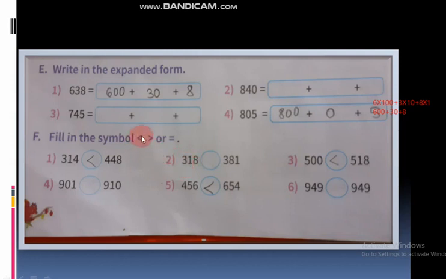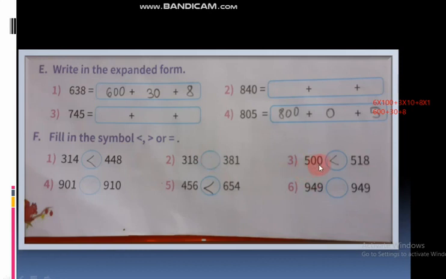First number is smaller means you have to put the smaller sign. First number is bigger means you have to put the bigger sign. Understood? See, here which is bigger? 381. Which is smaller? 318. First number is smaller, so we have to put the smaller sign. We have to do this problem in the classwork notebook. Okay, next, the third one also.